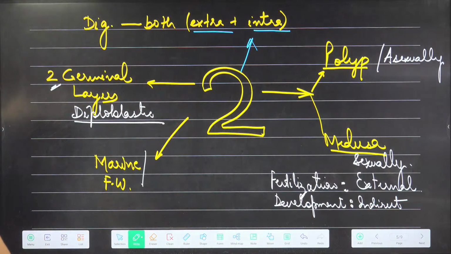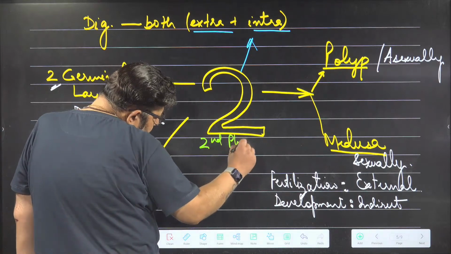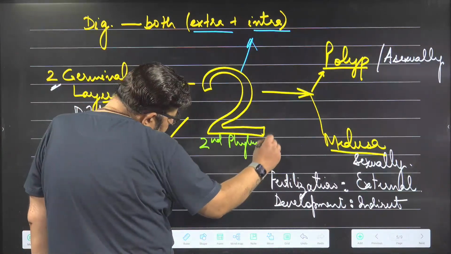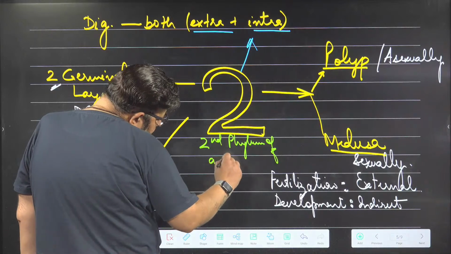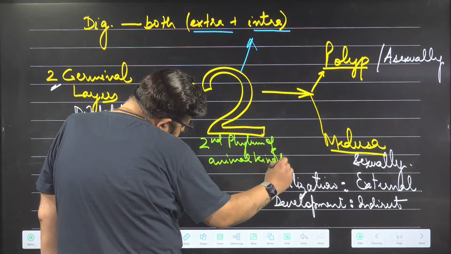Fertilization, external. Development, indirect. Second phylum of animal kingdom.